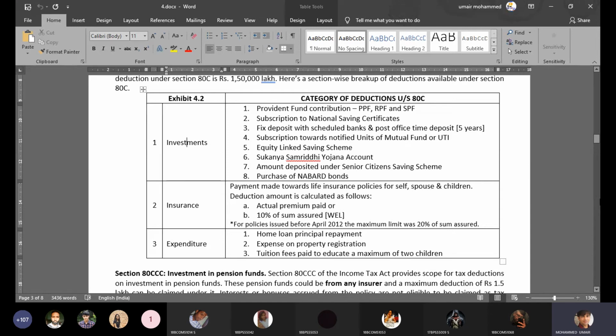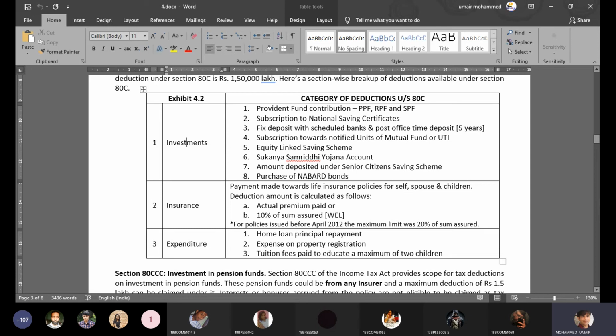Of course, this list is a little lengthier. So if you want to claim deduction, invest in public provident fund, recognized provident fund, statutory provident fund, right? Recognized provident fund and statutory provident fund are offered by your employer. Public provident fund, you can invest on your own.